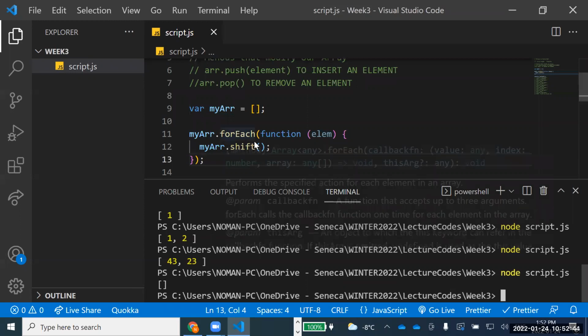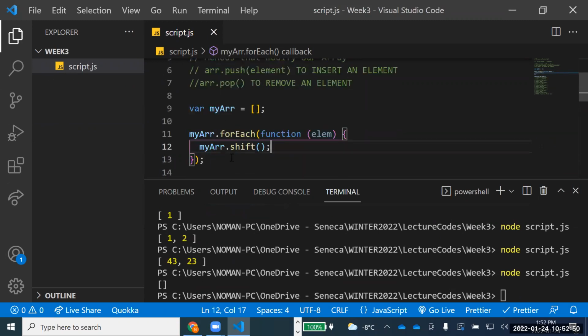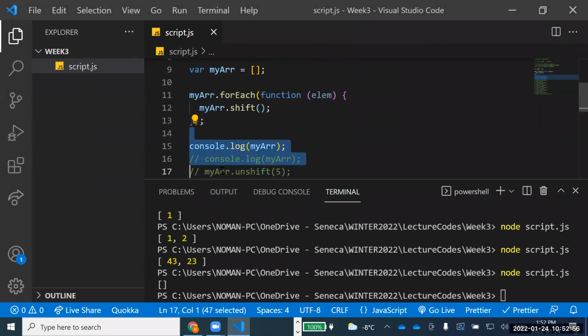But what I was trying to say here is that these 3 methods you need to keep in mind: shift, unshift, and pop and push. These are what arrays work on. Right, now let's talk about some other methods.